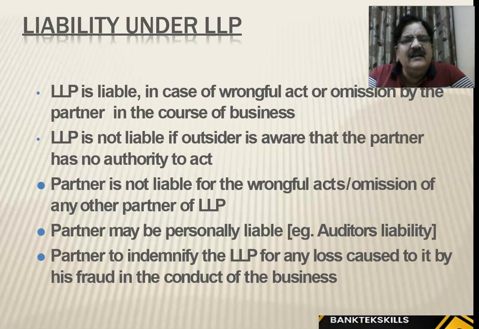Question is this. LLP is liable in case of wrongful act or omission by the partner in course of business. LLP is not liable if the outsider is aware that the partner has no authority to act. Right? Every sentence is very important. If the outsider is aware that he has no authority to act and he is acting, so LLP is not liable. A partner is not liable for the wrongful act or omission of another partner in an LLP, which is not there in case of partnership. In case of partnerships, partners are liable for wrongful act and omission.